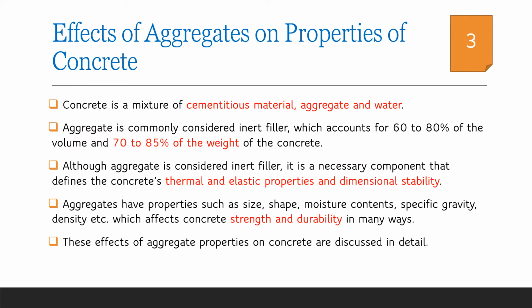Concrete is a mixture of cement, aggregate and water. As we have already discussed, aggregates constitute around 60 to 80% of the volume of concrete. It will be around 70 to 85% of weight of concrete. The different properties of aggregates influence the properties of hardened as well as the fresh concrete. Generally, aggregates are considered to be inert filler in the concrete, but it will definitely influence the strength and durability characteristics of concrete. Let us discuss them in detail.